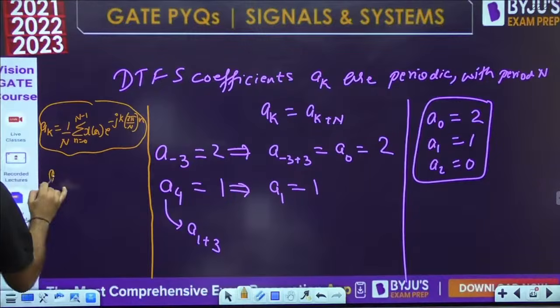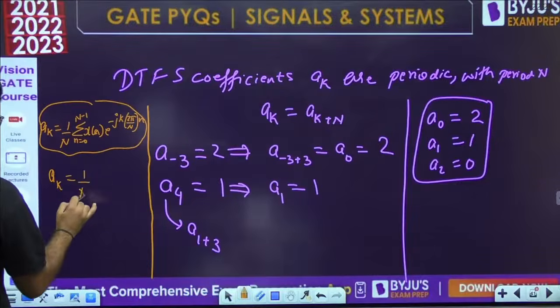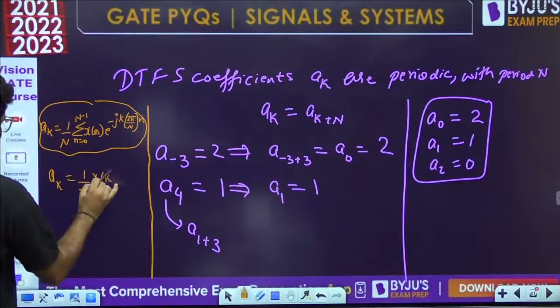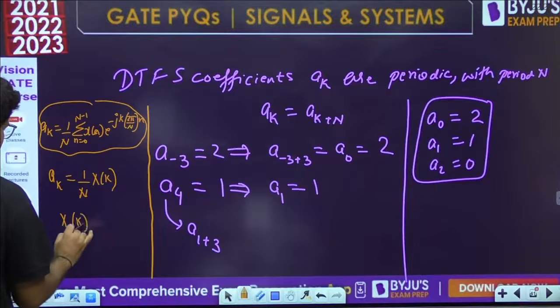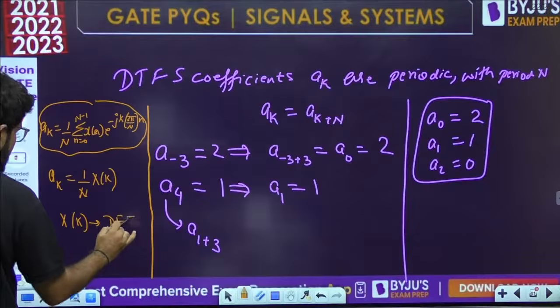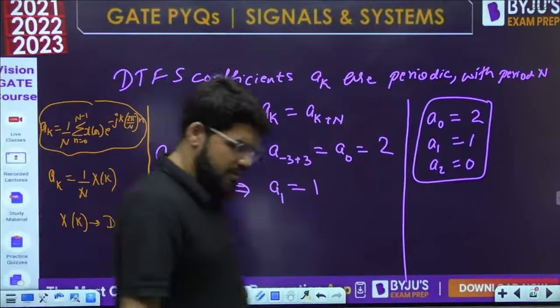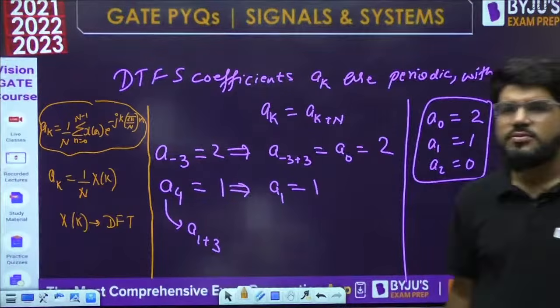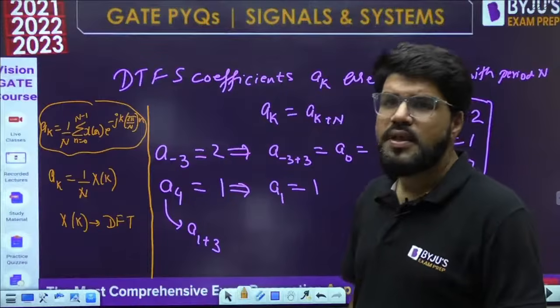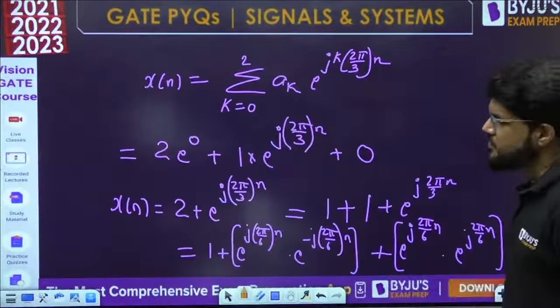You can also note it like this: AK is given by 1 upon n into Xk, where Xk is the DFT. Xk is known as the DFT. Okay, done. Next question.